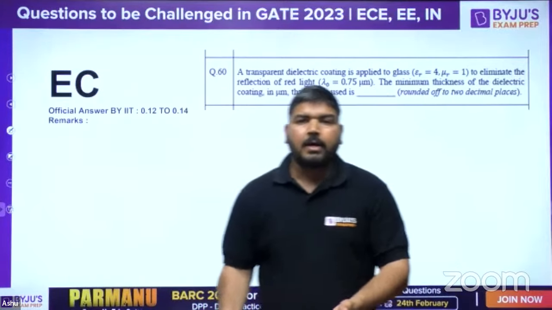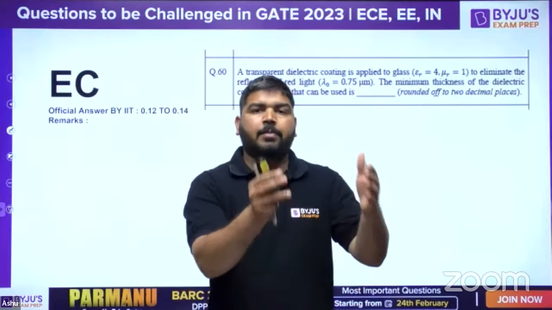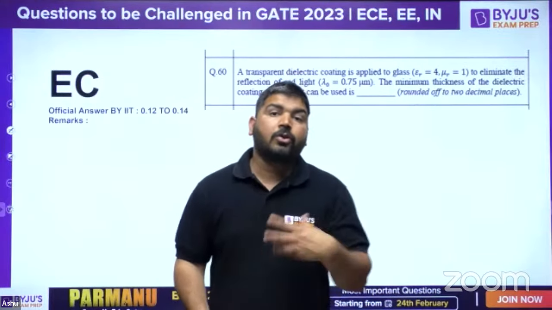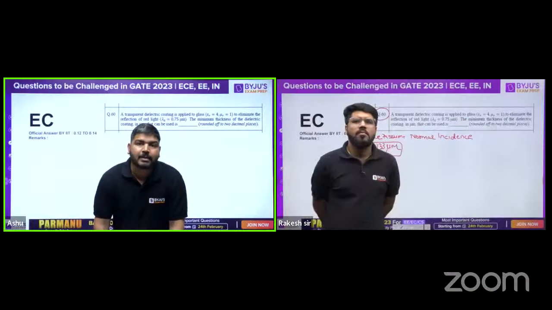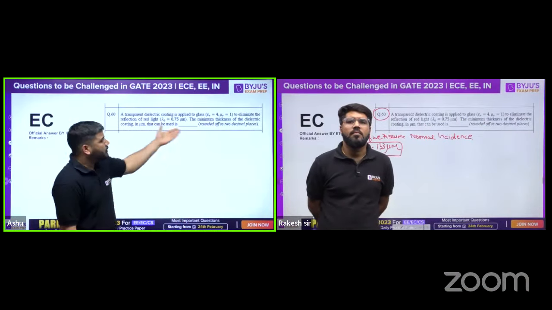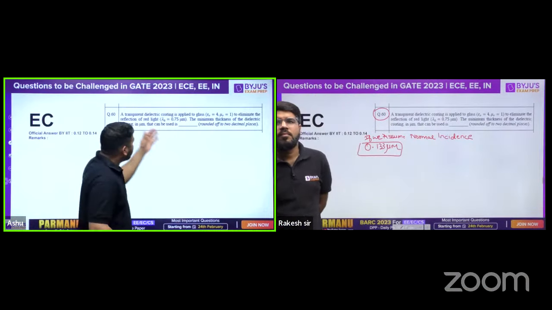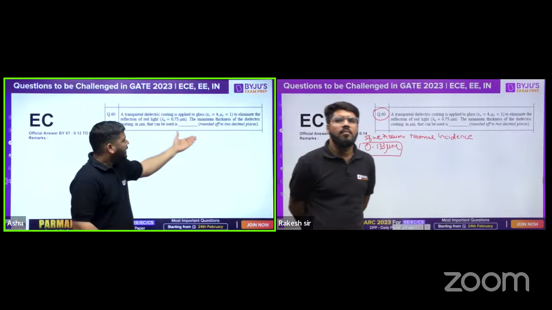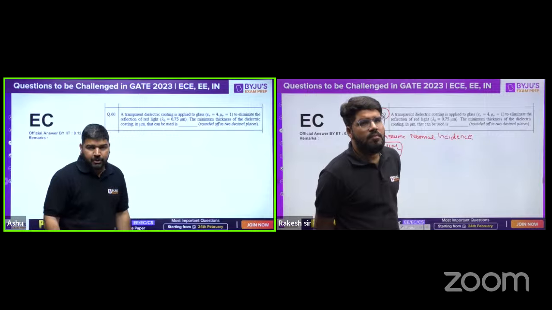The context is they have provided you the chapter of normal incidence, and after that chapter they are giving you this question. So you know that you have to apply the normal incidence concept. But now it's a random question. You are solving a random question, and whenever you look at this question, you will not find normal incidence in this situation. So there should be a correction in the question.